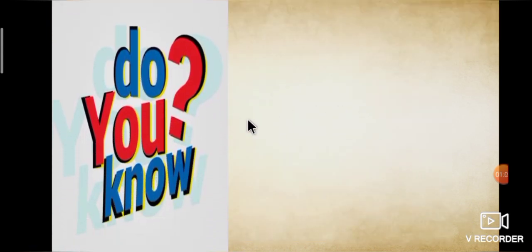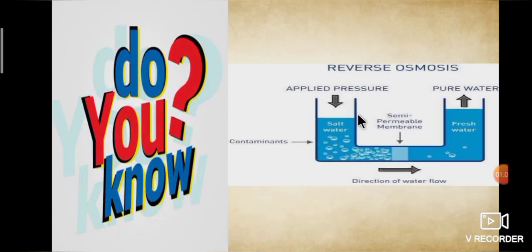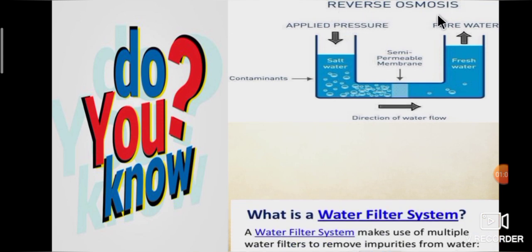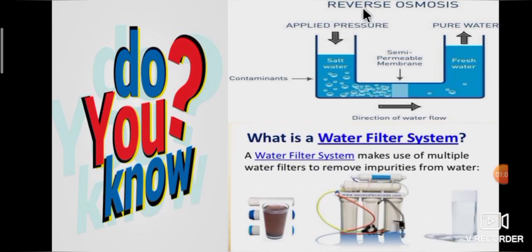Do you know, RO is a process of removing impurities from water to make it potable. RO, that is reverse osmosis. What is reverse osmosis? Reverse osmosis is a process to remove the majority of contaminants from water by pushing the water under pressure through a semi-permeable membrane. In most houses, people use a commercial water filter to remove not only the impurities but also kill the harmful germs in water using UV rays.